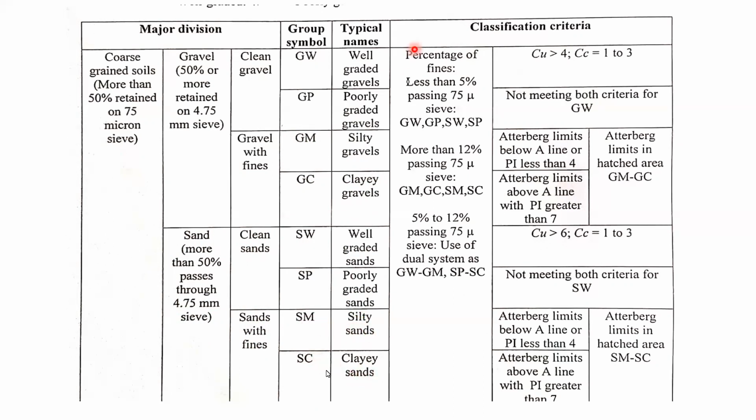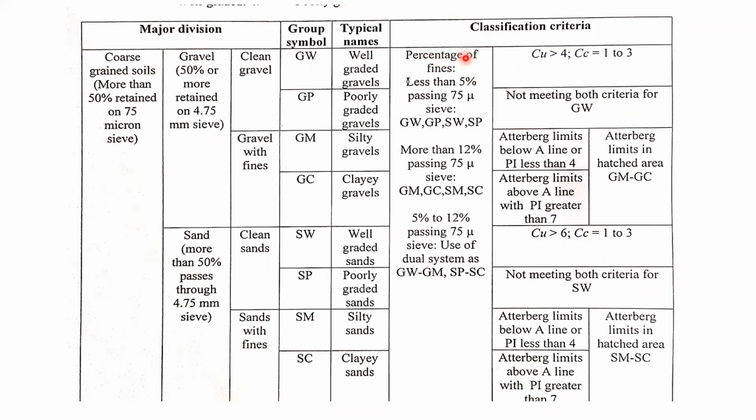Now we shall come to the classification criteria. These are very important actually. All the names in the different rows or the different slots, we can use this criteria. You see that in this column, three things are there.